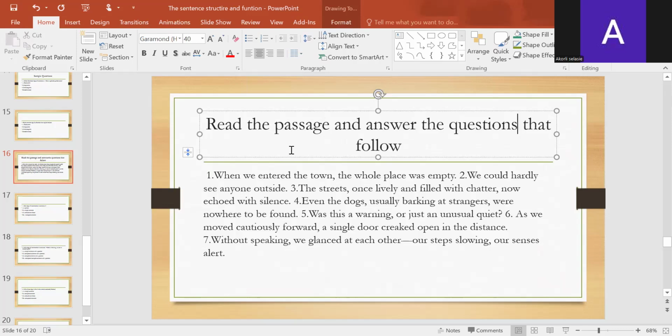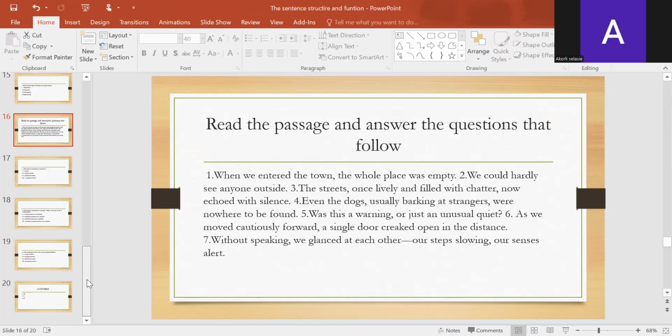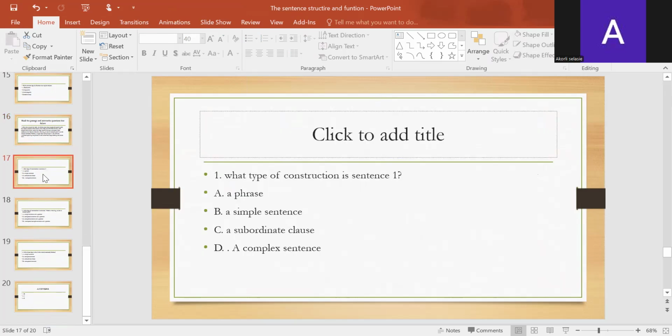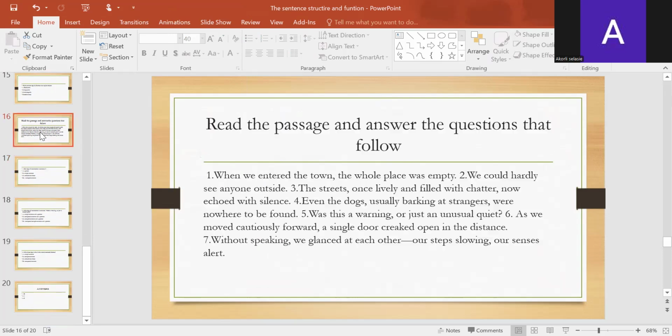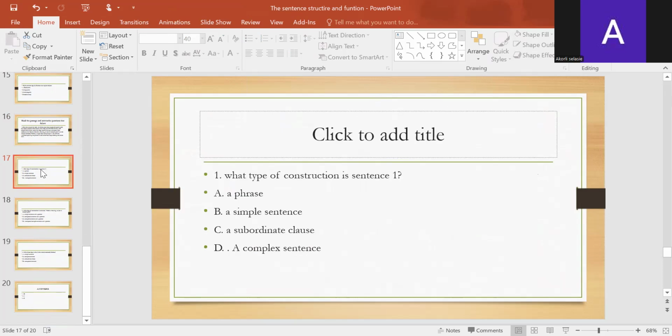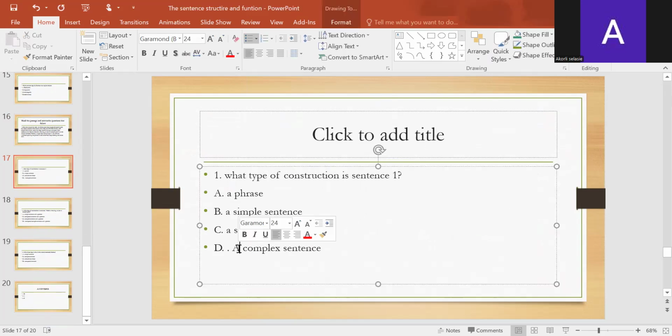Now, this is a passage, and based on the passage, some few questions follow, which are actually about sentence structure. So look at it. What type of construction is sentence one? Sentence one: when we entered the town, the whole place was empty. What type of sentence is it? Is it a simple sentence? Is it a phrase? Is it a subordinate clause? Is it a complex sentence?